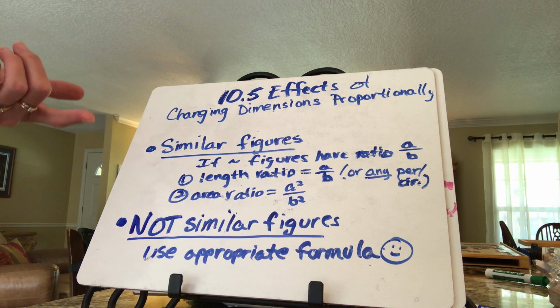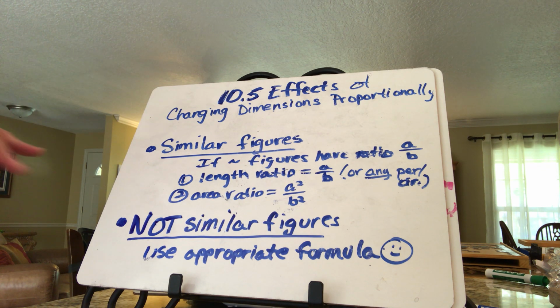For example, if I said I have a circle that has a radius of 3 inches, and then I quadruple the radius for a larger circle, and it wants us to find the area of the larger one, well, all I have to do is use the area ratio. If it's 4 times bigger, then I know it's going to have 16 times the area.